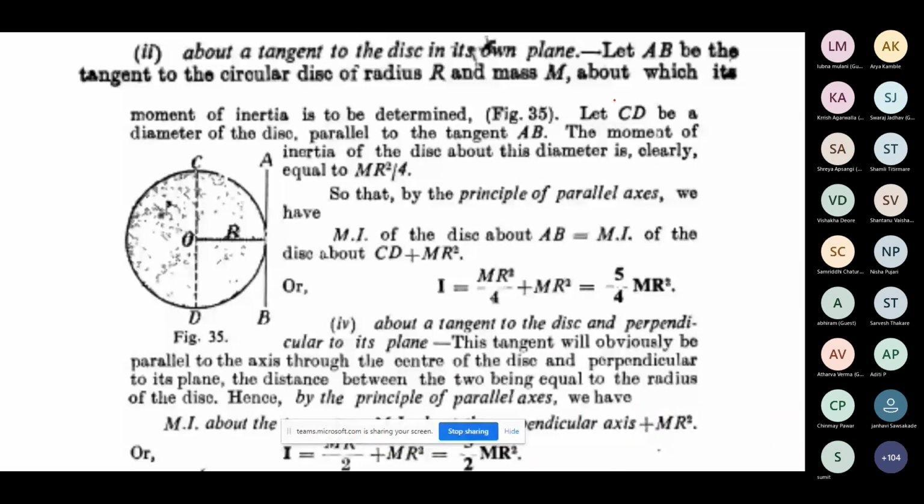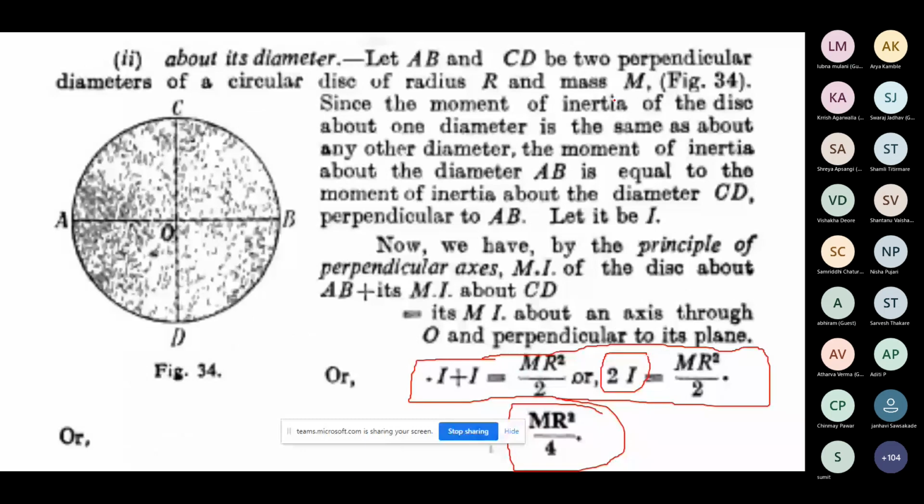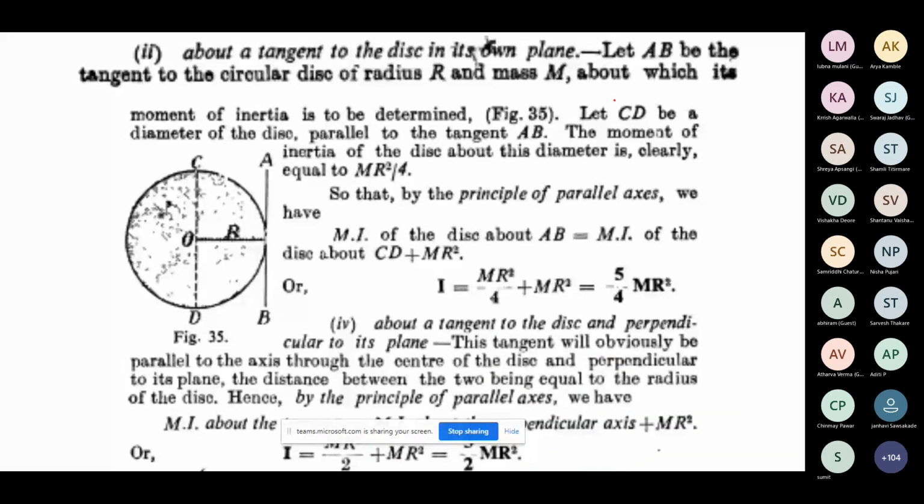The third case is about its tangent to the disk in its own plane. This is the position we have to find out. Then we need to draw the tangent to this disk, and we need to find out the moment of inertia of such a disk of radius r which has a mass m.